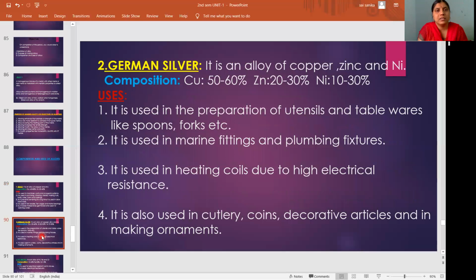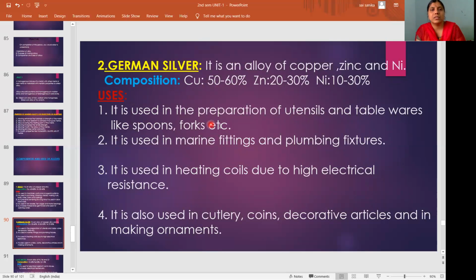Next alloy is German silver. It is an alloy of copper, zinc and nickel. The mixture of copper, zinc and nickel is called German silver. Copper percentage is 50 to 60%, zinc is 20 to 30%, nickel is 10 to 30%. Then come to the uses.